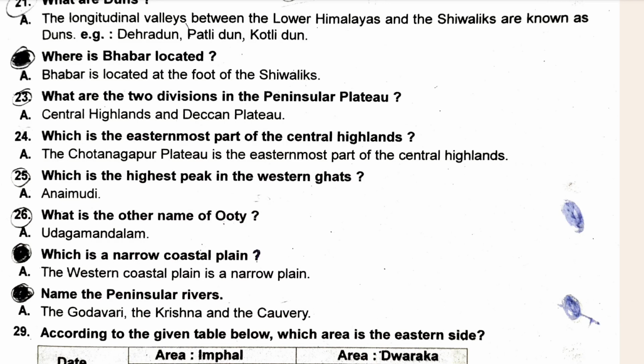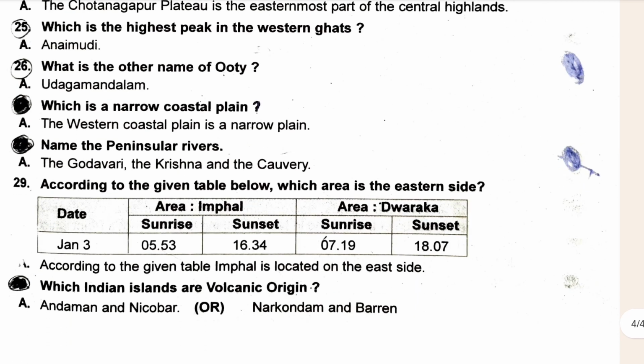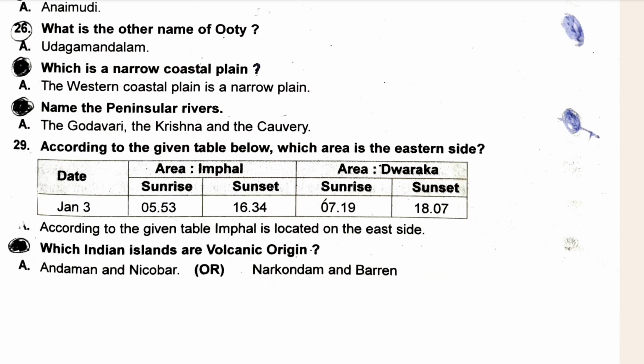What are the 2 divisions of the Peninsular Plateau? Which is the eastern part of the central highlands? Which is the highest peak in the Western Ghats? What is the other name of Ooty? What is the narrow coastal plain? Name a peninsular river. And that's the last question: Which Indian islands have volcanic origin? This is very important, we have to remember this. Definitely it will be asked in an MCQ paper, and in the 20 marks paper definitely they ask.